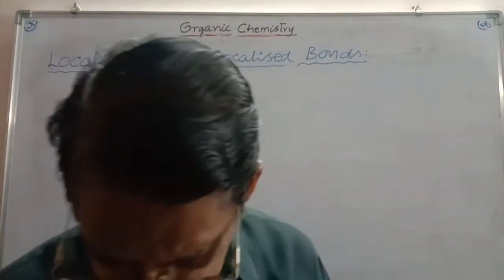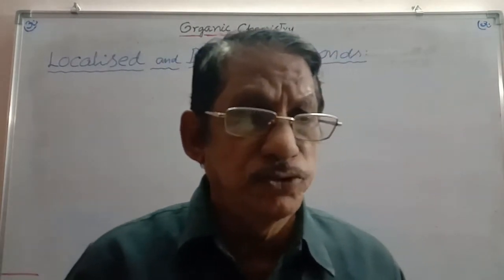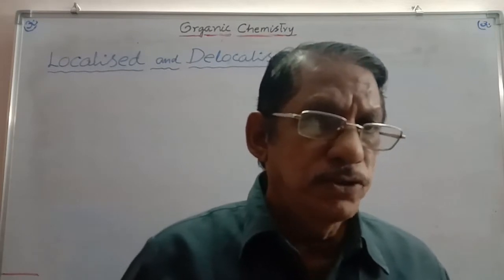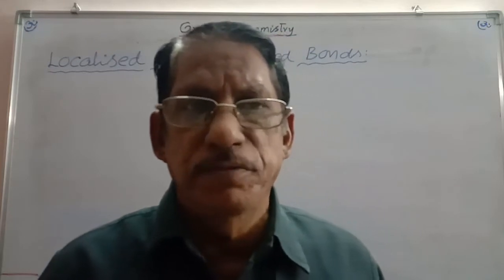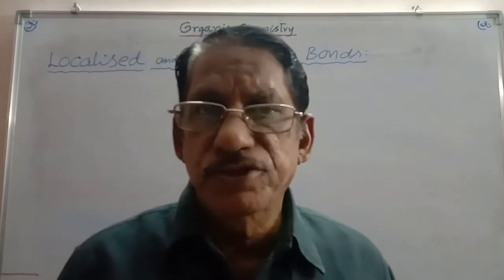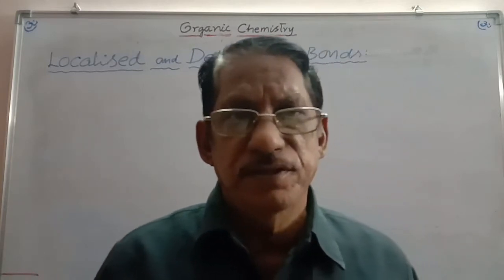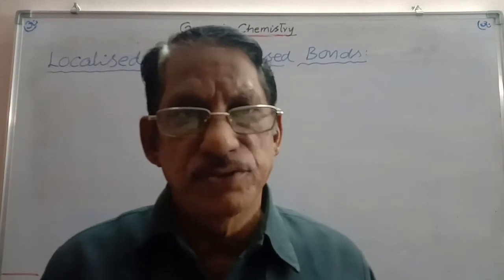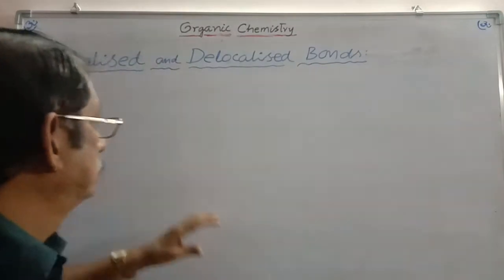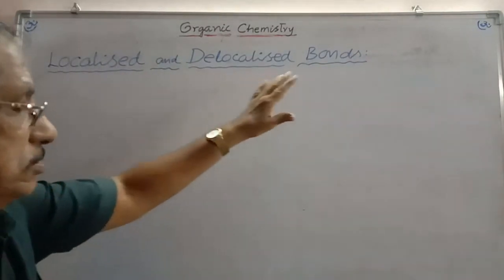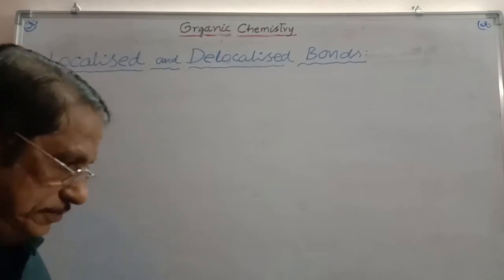My dear students, in today's class, we are going to discuss the most important topic of organic chemistry, namely localized and delocalized bonds, the concept of which is more useful to understand mesomeric effects or resonance effects and hyperconjugation also in a better way. So let us know about localized and delocalized bonds. What is meant by localized and delocalized bond?